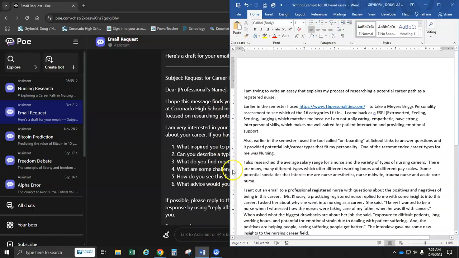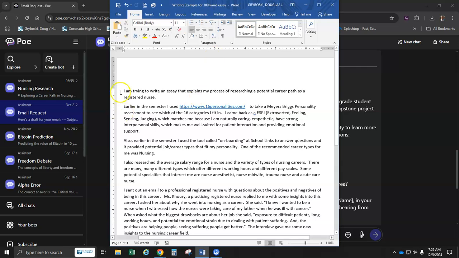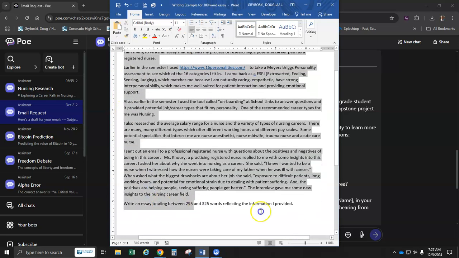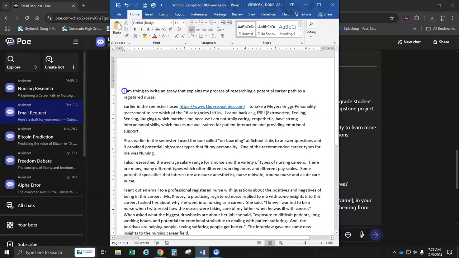So today, this morning, I get to school this morning, and I made this assignment for you today. I get to school and I type this out, okay? For this assignment, this 300-word essay. This is just kind of like a rough draft. I'm trying to write an essay that explains my process of researching a potential career path as a registered nurse, because that was the example I've been using this semester for you.